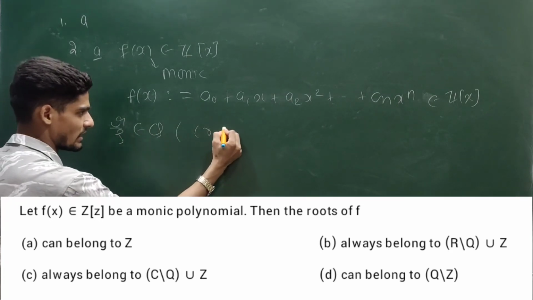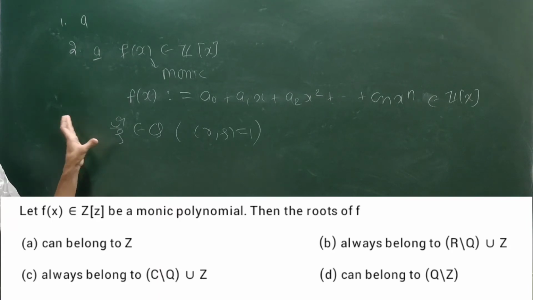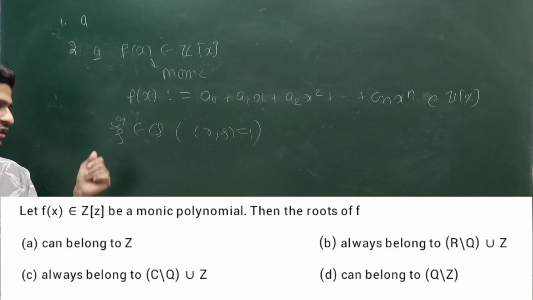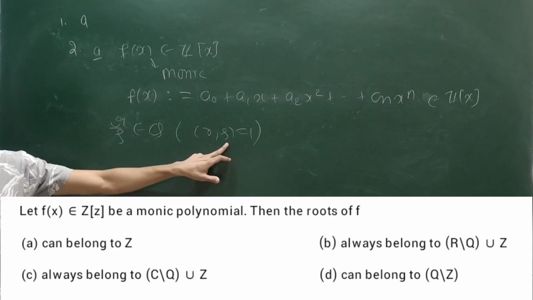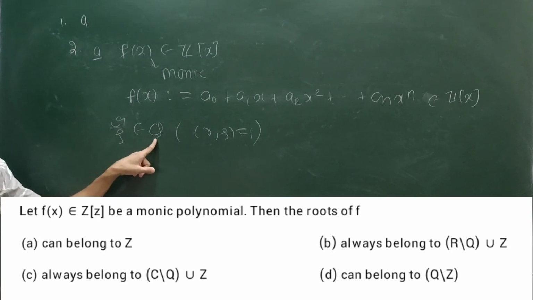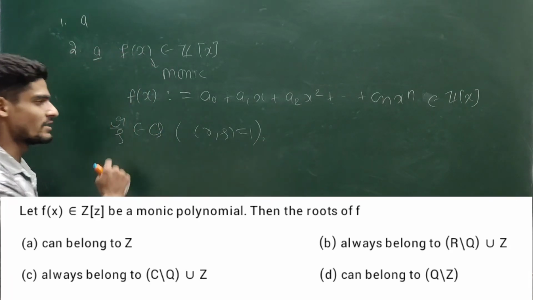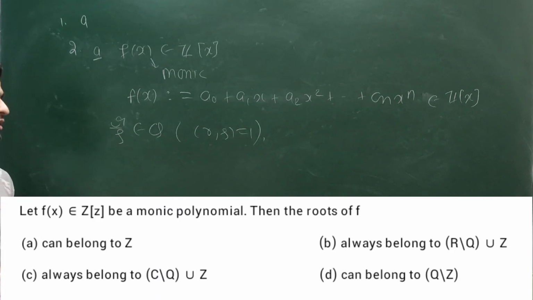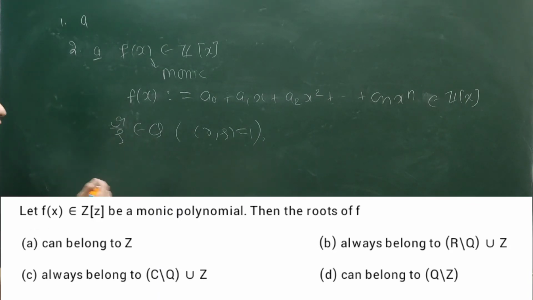I am taking one more restriction, the GCD of r and s is 1, so that I do not take repeated elements. I am not taking 2 by 4, I am taking 1 by 2. So the GCD of r and s is 1, and r by s is a member of Q, so r is an integer, s is a natural number, or you can say s is a non-zero integer. Both are possible.